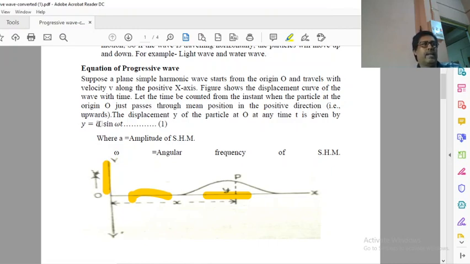Maximum displacement on either side is known as amplitude, because when we say displacement y, it is variable. It may be 0, it may be maximum at any time, and the moment when it becomes maximum, that is amplitude. So y is variable, but a is its maximum value and ωt is phase. So a is the amplitude and ω, if you say omega only, it is angular frequency, but when we say ωt together, then it is phase.